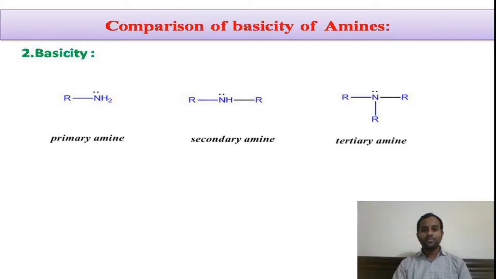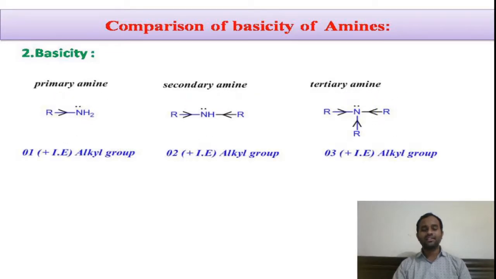We know alkyl groups are plus I groups, that is plus inductive effect groups. So thereby there is a partial displacement of sigma bonded electrons towards the nitrogen atom due to the presence of plus I groups. You see, in primary amine we are having one plus I alkyl group, thereby the electron density increases.